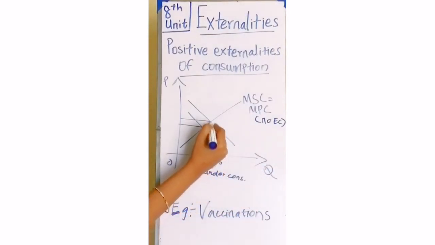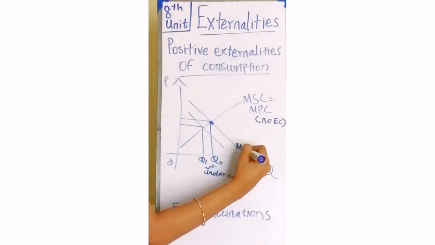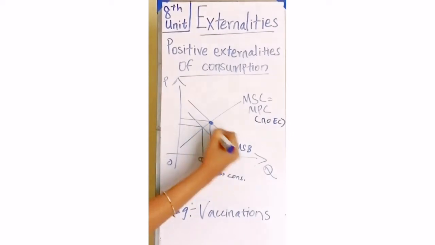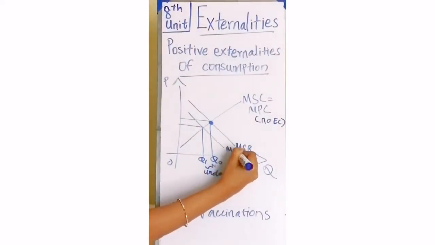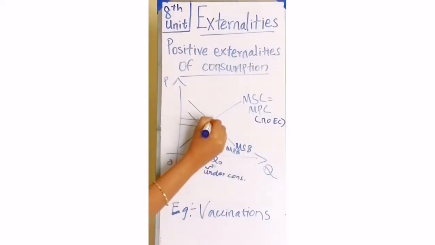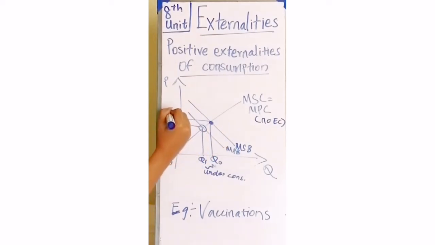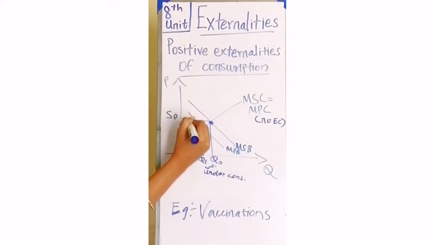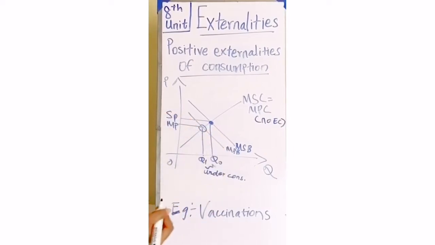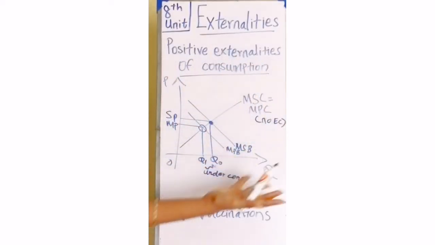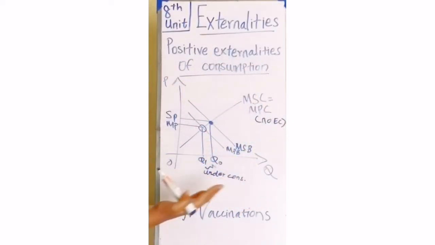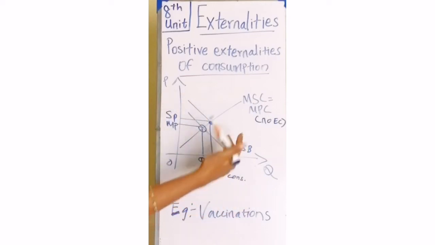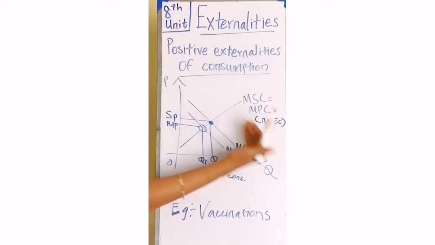So this curve is going to be marginal social benefit, and this is going to be marginal private benefit. This is where the socially preferable level has to be, but this is where the market is consuming. So this is the entire thing which shows the positive externalities of consumption. This is the easy way to not get confused before we mark the particulars.